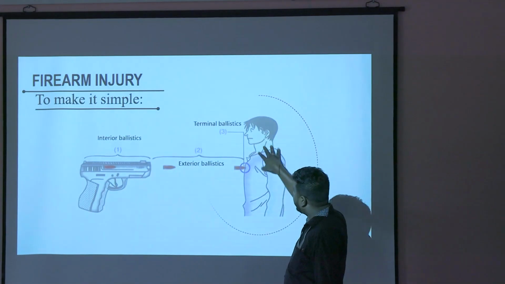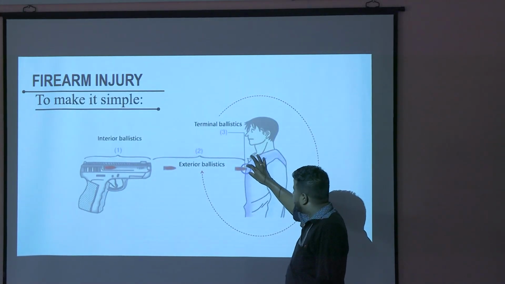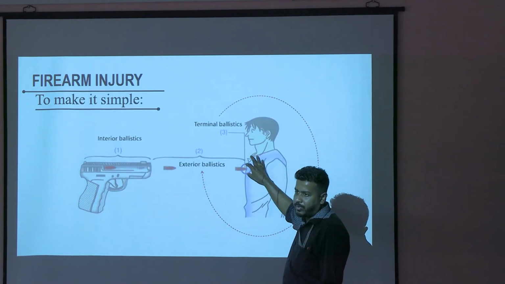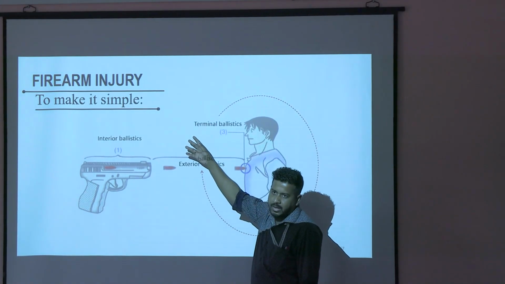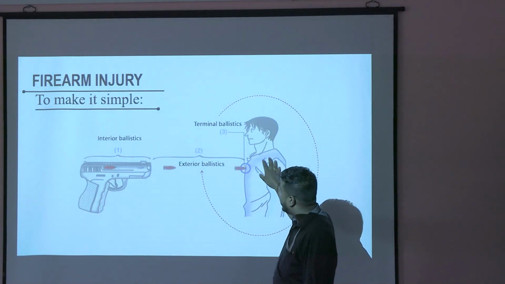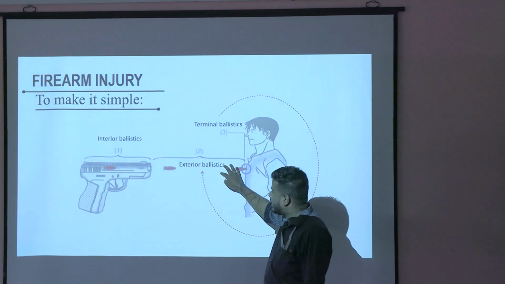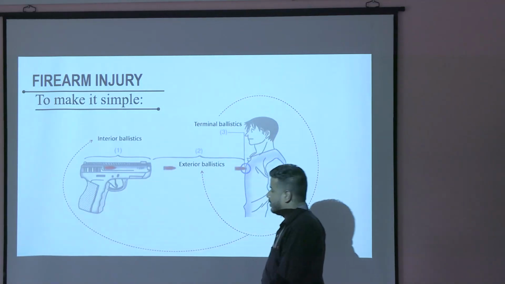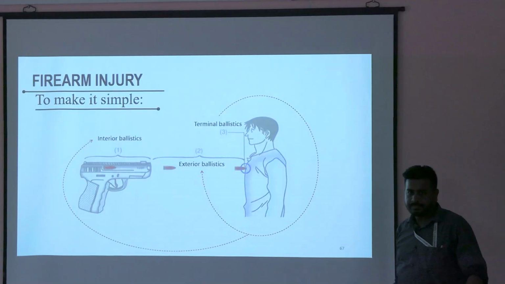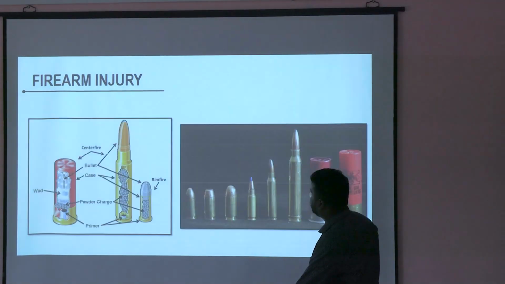We will examine the body, we will examine the injury, we will give the findings of the injury, entry and exit wound, what may be the probable range. We will give all this information to the ballistic expert, who will find out what changes there were in the bullet. From there they will find out what may be the probable gun which was used. Okay. What is your role? Fine.